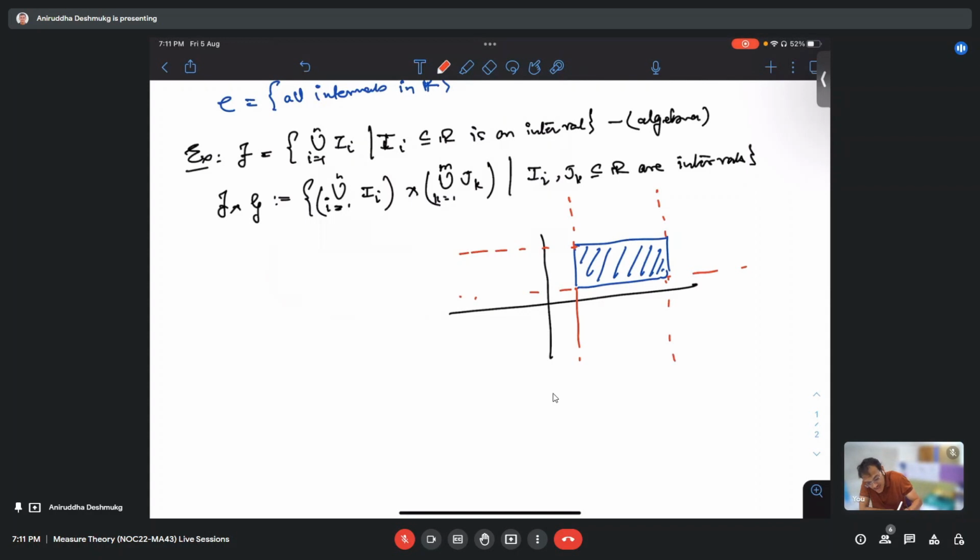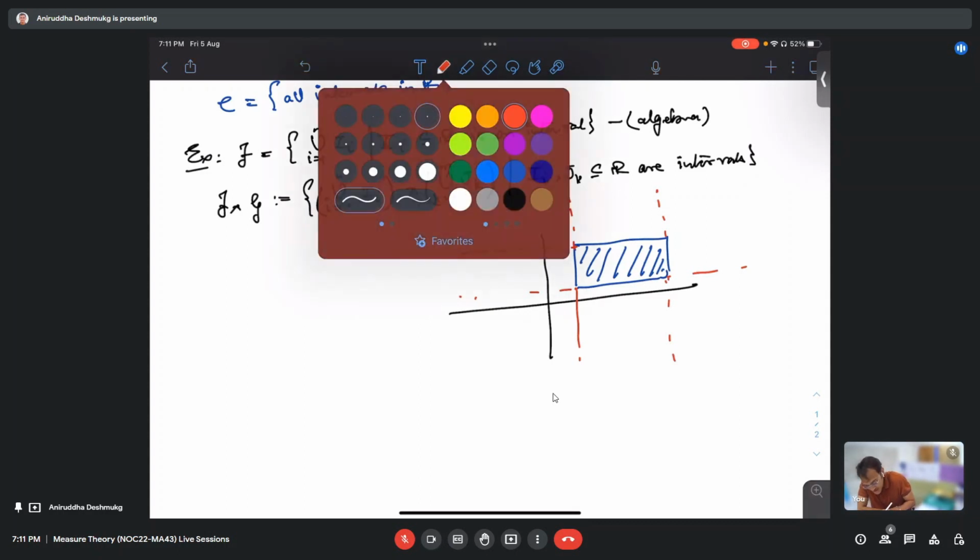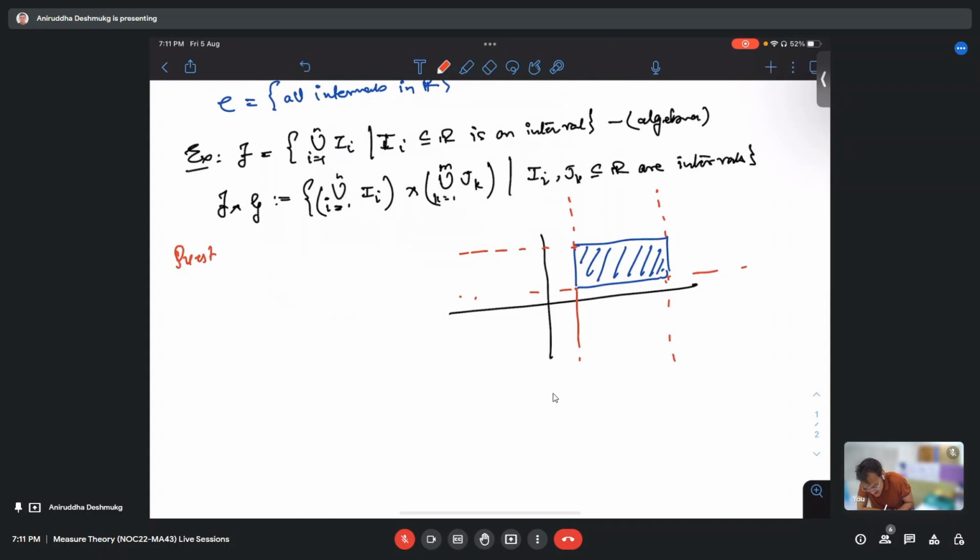The question is whether this union of infinite rectangles can be written as a Cartesian product of two sets or not. Question: is I cross J complement equal to the union of Is cross the union of Js?